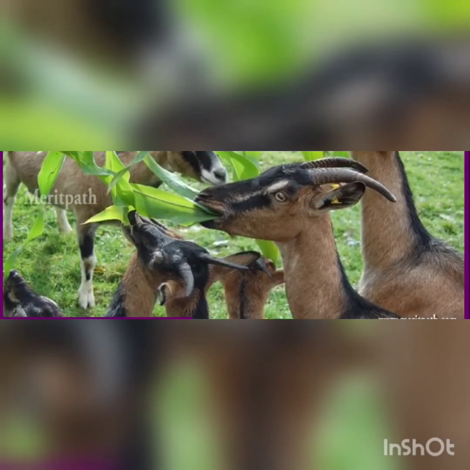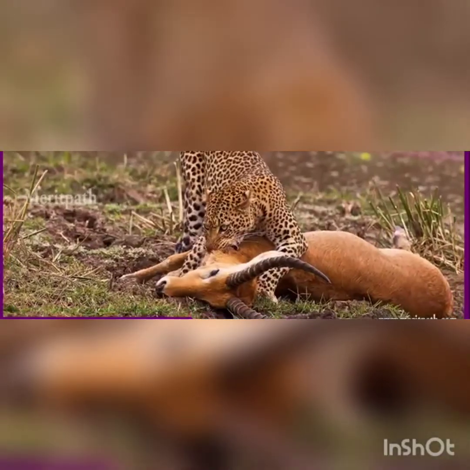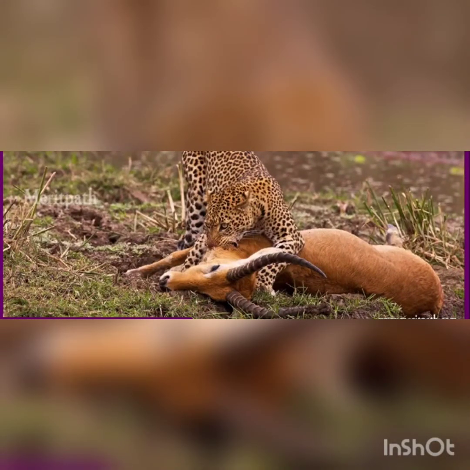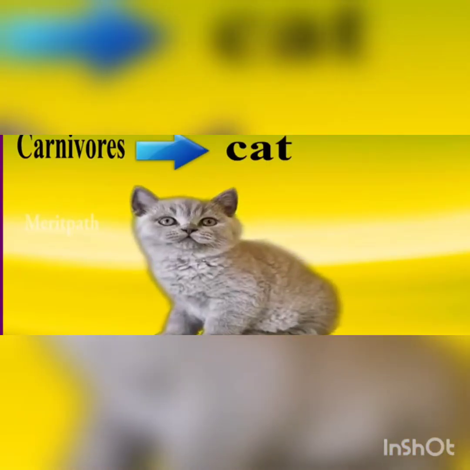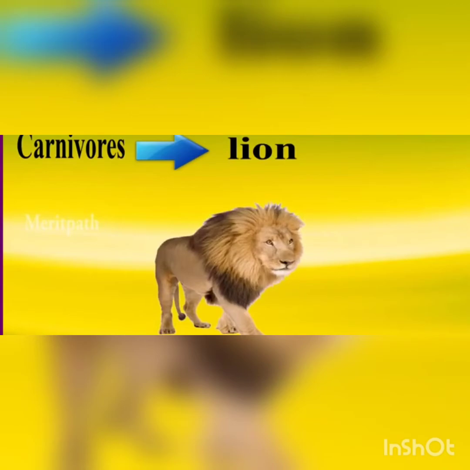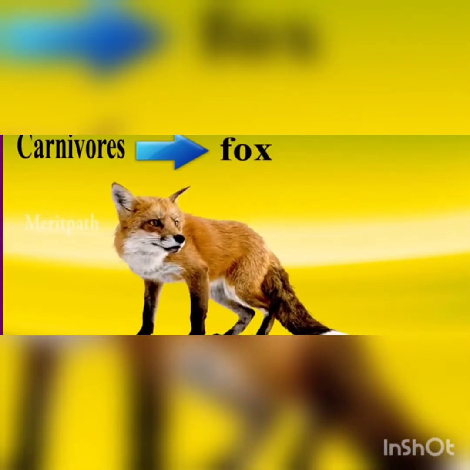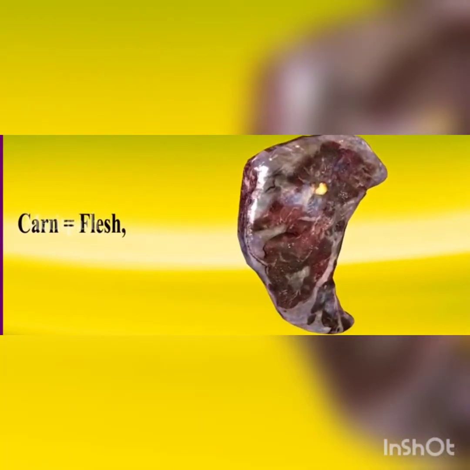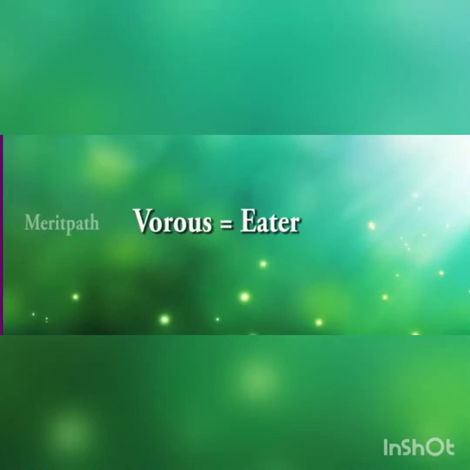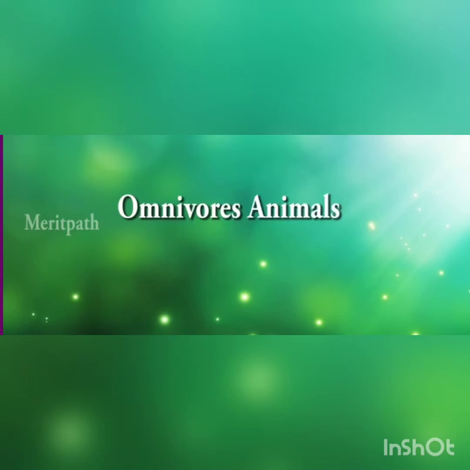Then the next one is carnivorous animals. Carnivorous animals means flesh eating animals. Flesh eating animals are called carnivorous animals. Dog, cat, lion, tiger and fox are examples for carnivorous animals. Carn means flesh and vorous means eater. So carnivorous means flesh eating animals.